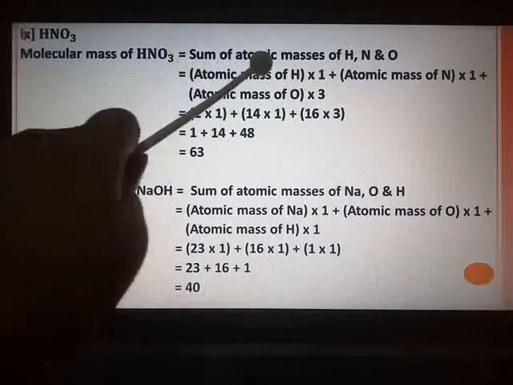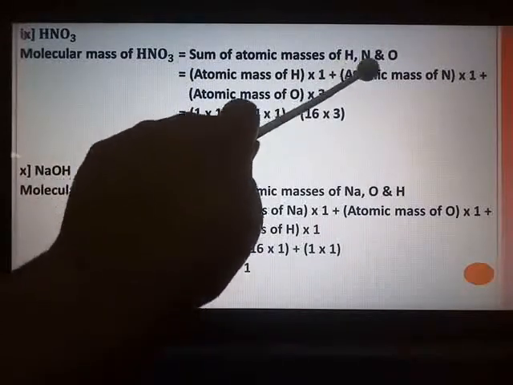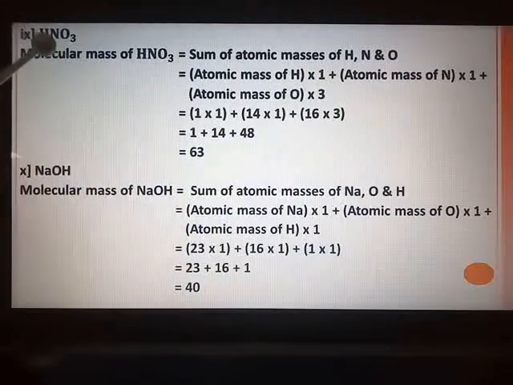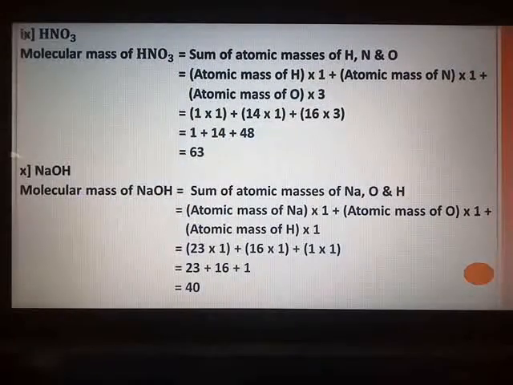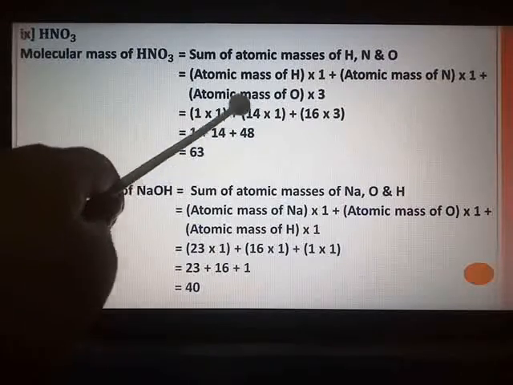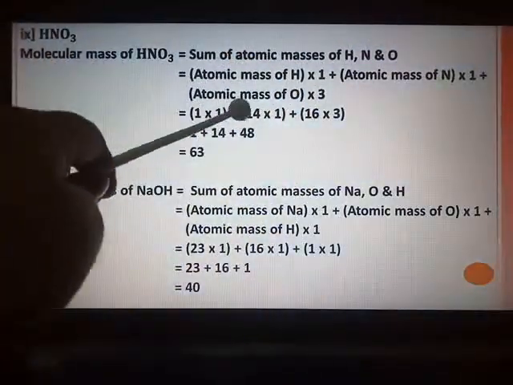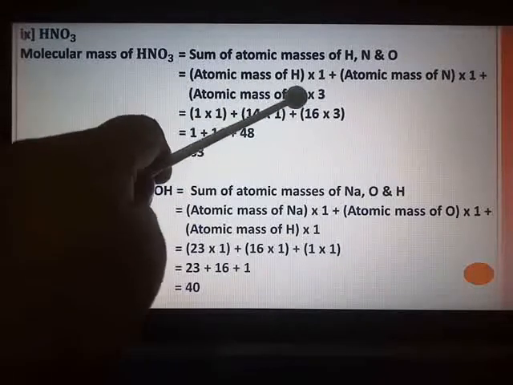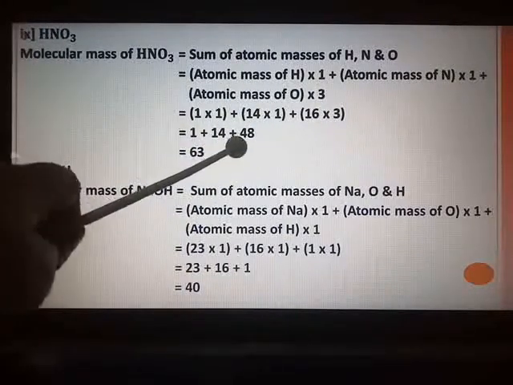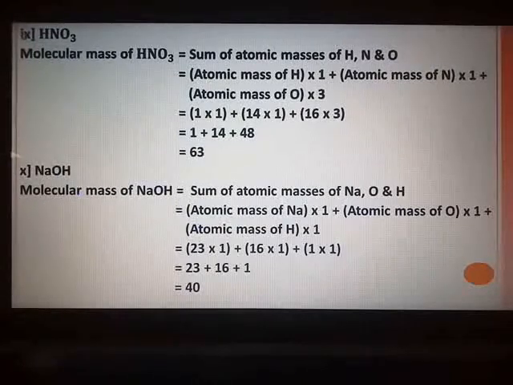So atomic mass of hydrogen multiply by 1 plus atomic mass of nitrogen multiply by 1 plus atomic mass of oxygen multiply by 3. Substitute the values. 1 multiply by 1 plus nitrogen is 14. So 14 multiply by 1 plus oxygen is 16. 16 multiply by 3. 1 plus 14 plus 48. Answer is 63.